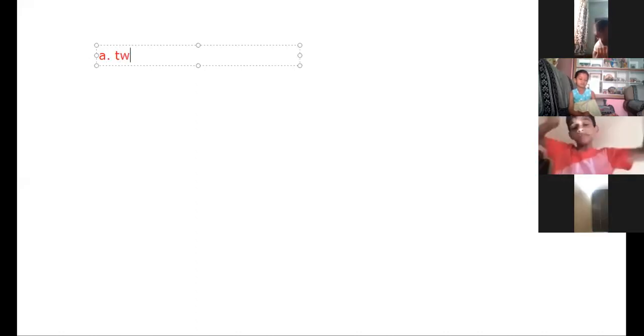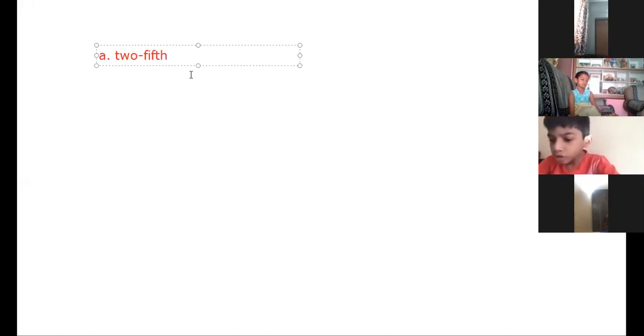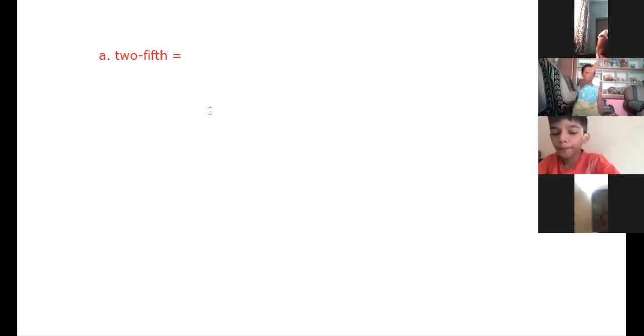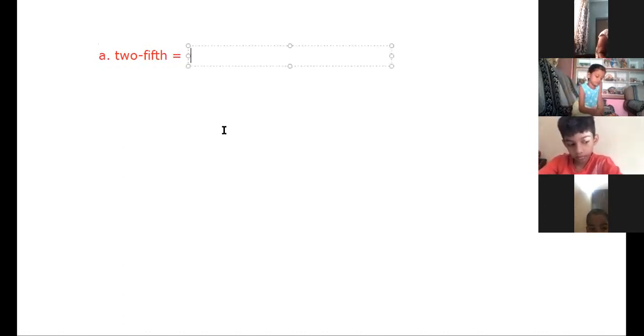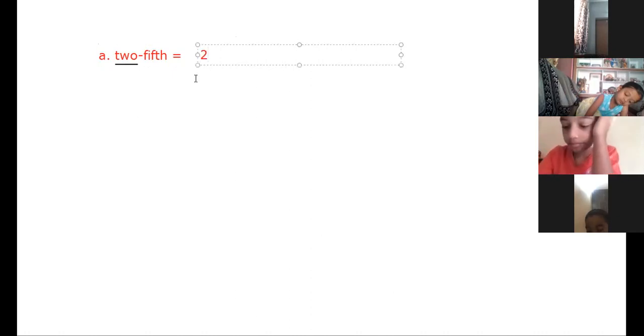Okay, so what I will do is look at your screen, then I will tell you. First, look at your screen, children. Suppose I have written here 2/5. So what you will do? You have to see the first word. First word is 2 here, right? So you will write 2. After that, you will draw a small line below this 2.